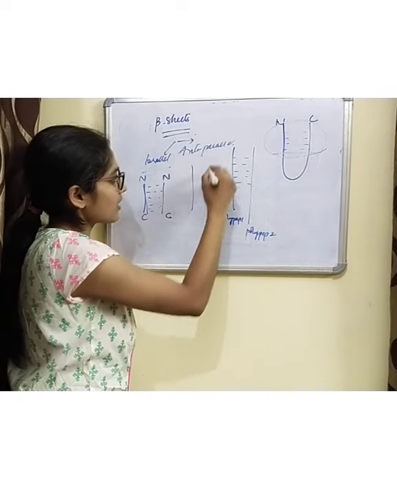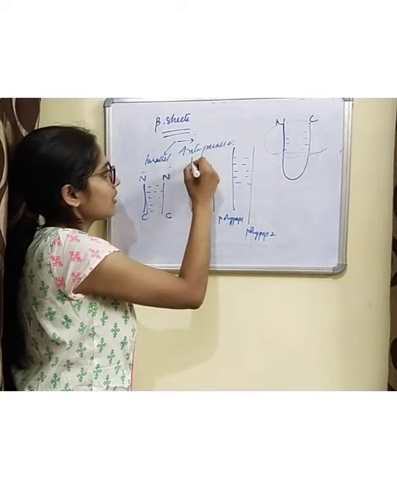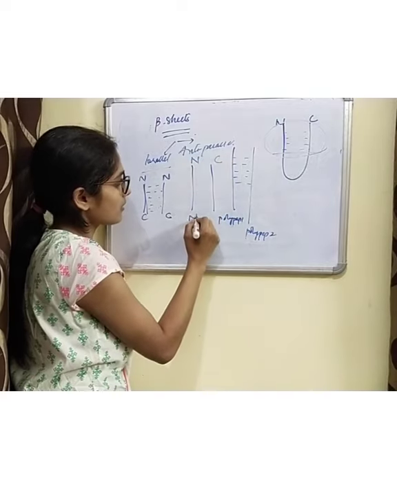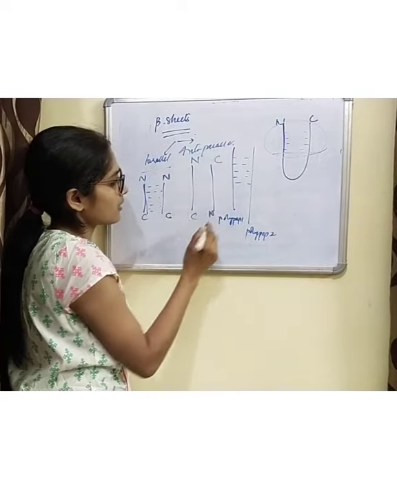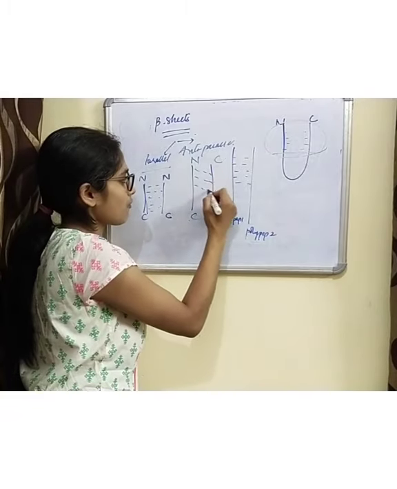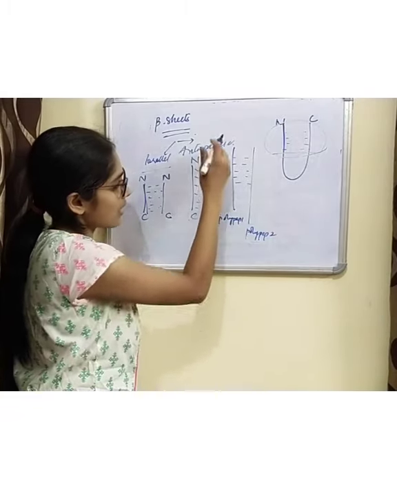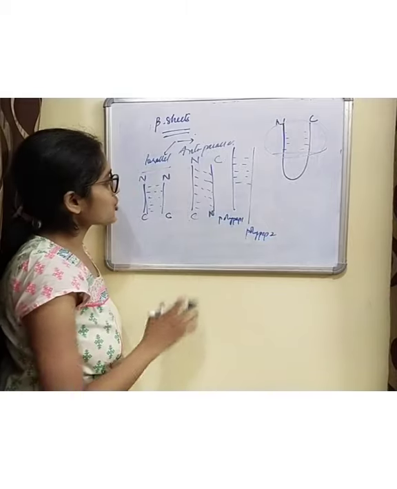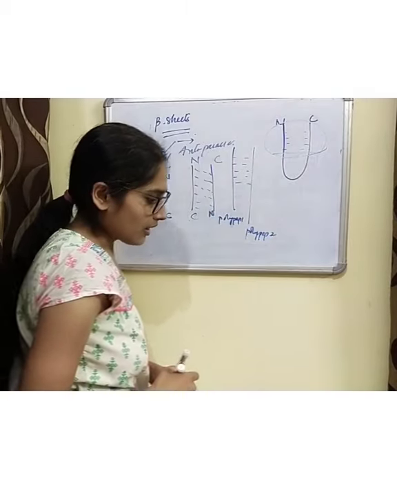And anti-parallel is when their orientations are different, or the orientations are opposite. Here the hydrogen bonds are formed, and that is known as an anti-parallel beta sheet.